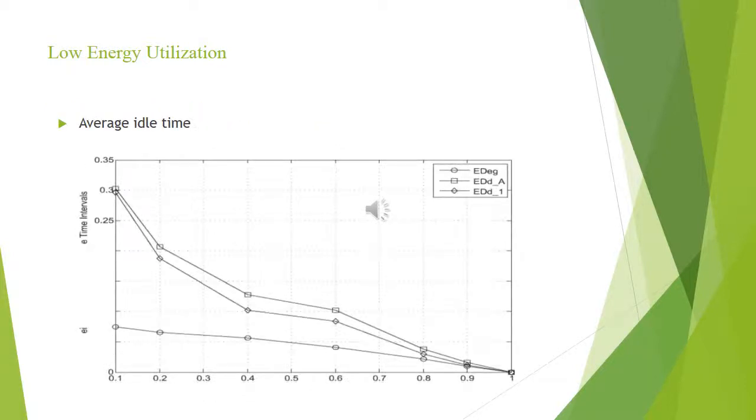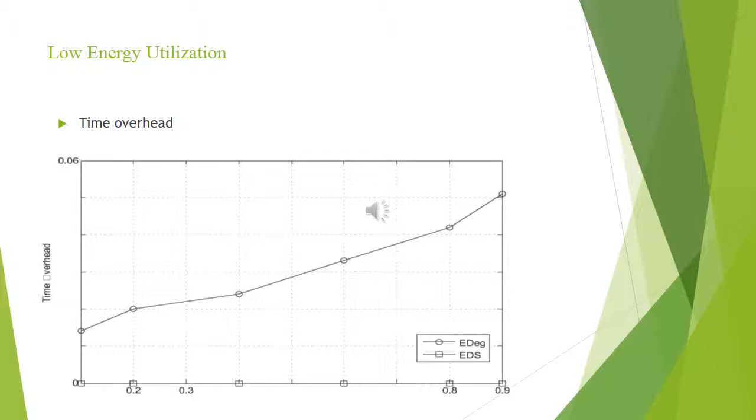The schedule can be characterized by average duration of idle time intervals in a given time window. Lower the number of idle time intervals, lower will be the energy spent transferring the processor from inactive state to active state. The figure shows the comparison of total number of idle times of EDEG with two other algorithms. The average idle time of EDEG is greater since the total number of idle times is less.